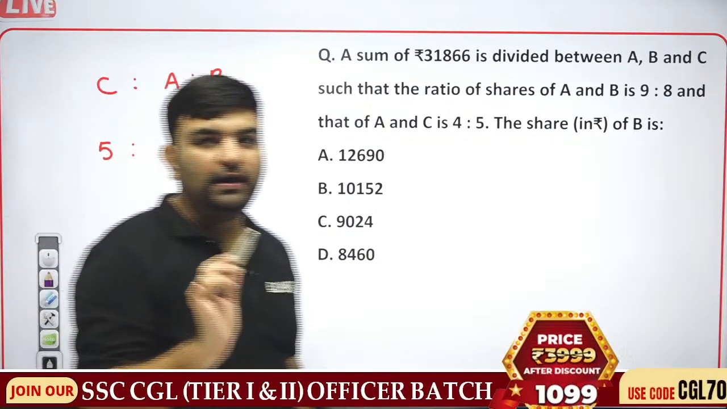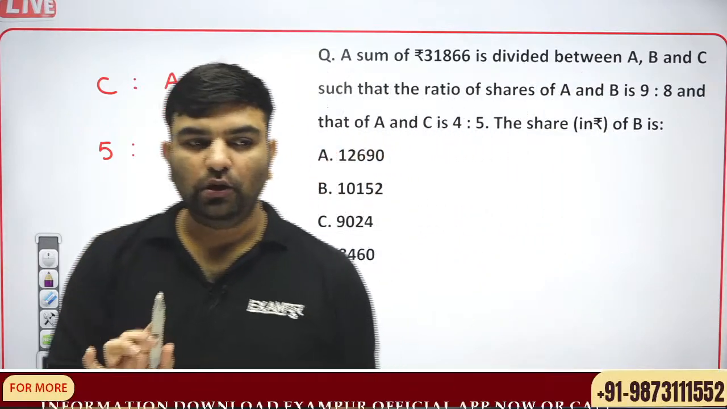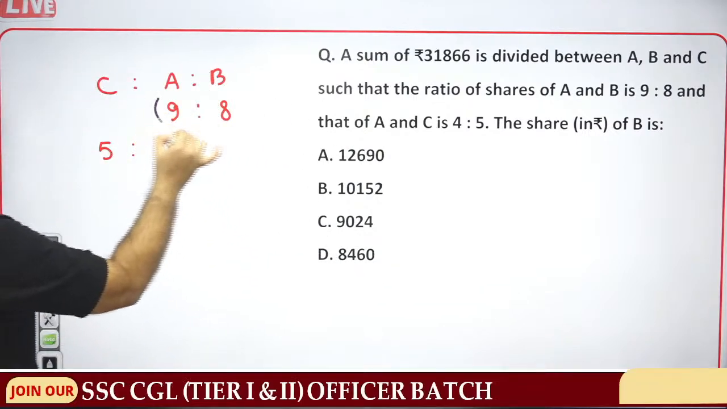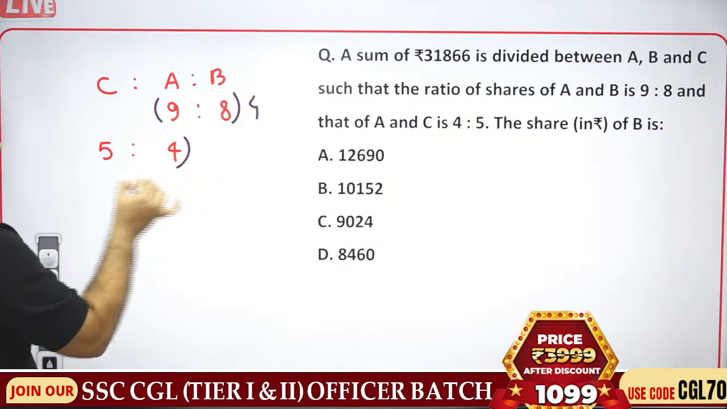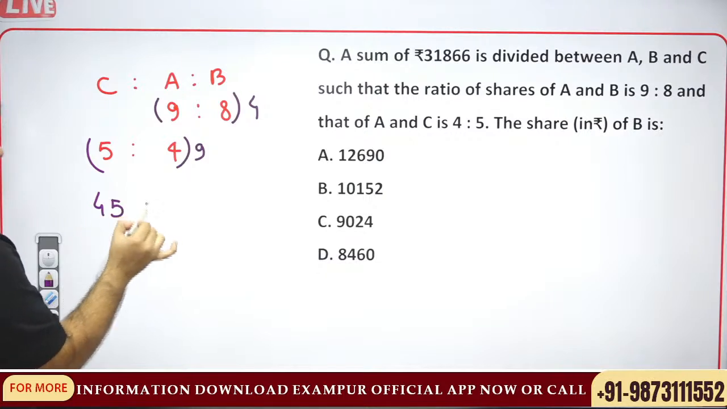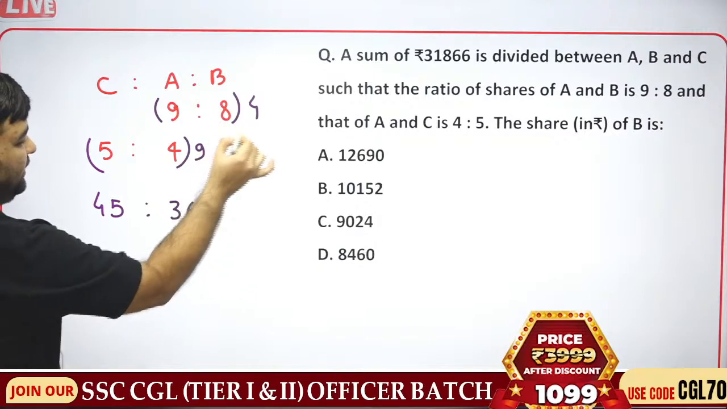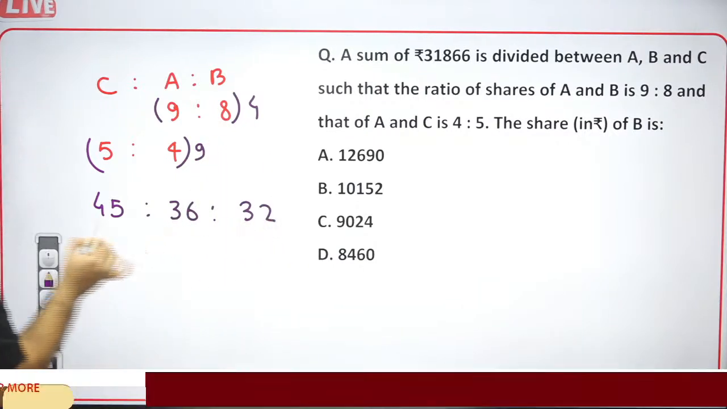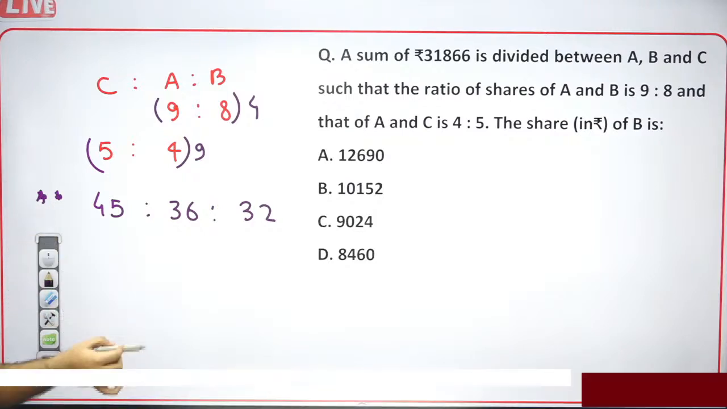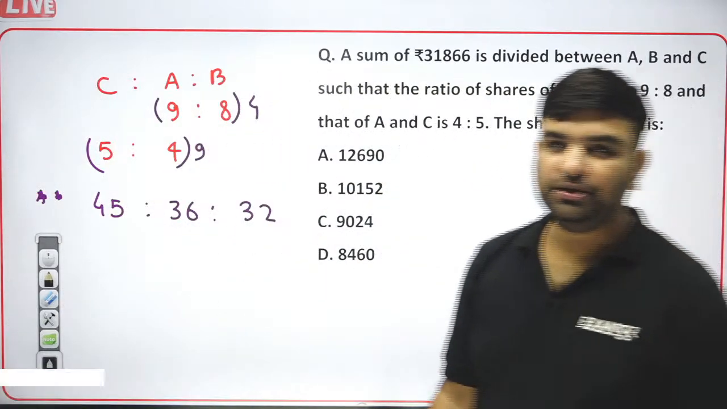The value of A is different at both places. It has to be the same. So multiply by 4 over here and by 9 over here to make it the same. C is 45, A is 9 times 4, that is 36, and B is 8 times 4, that is 32. This is the CAB ratio.